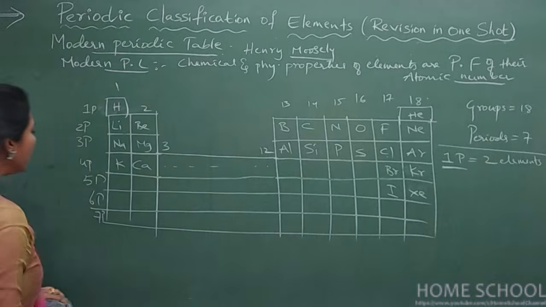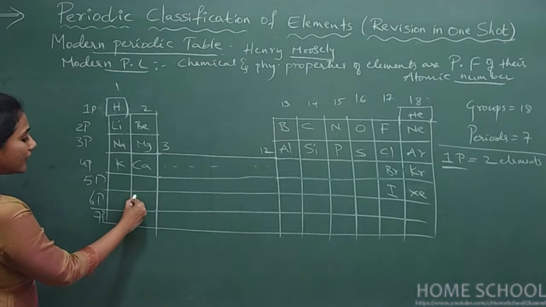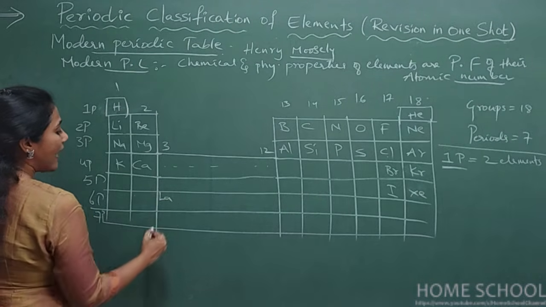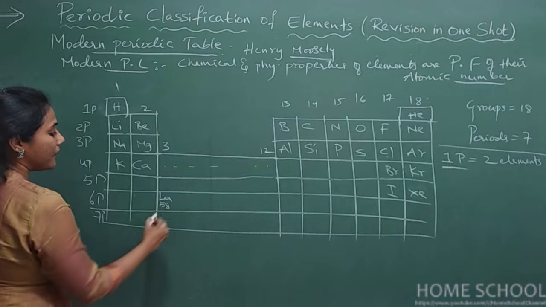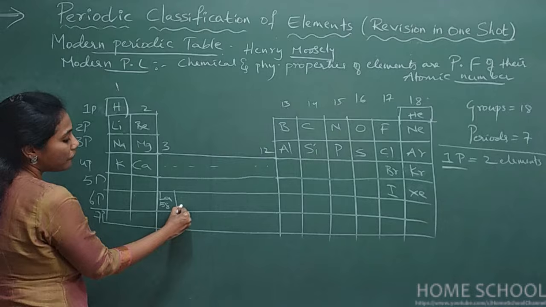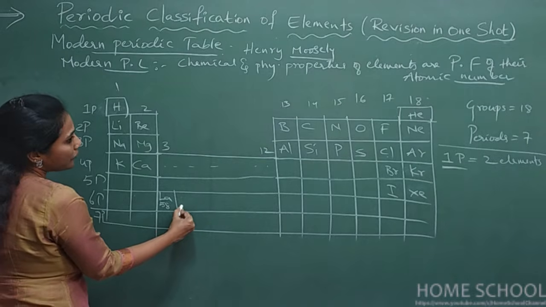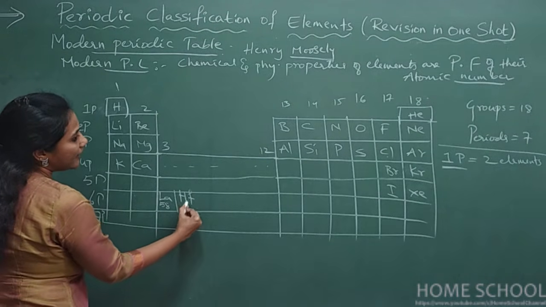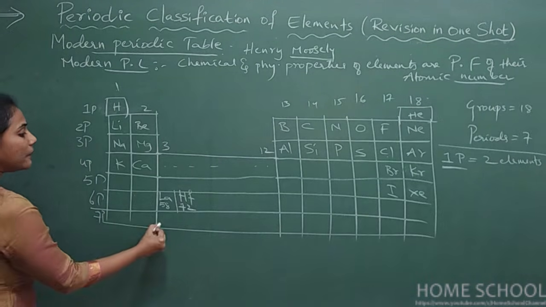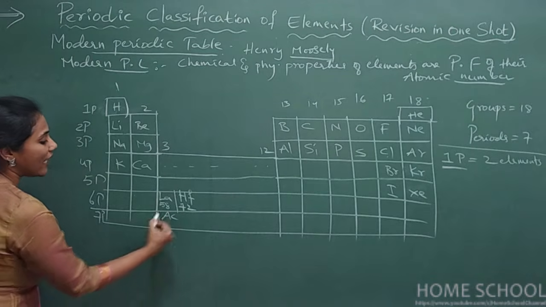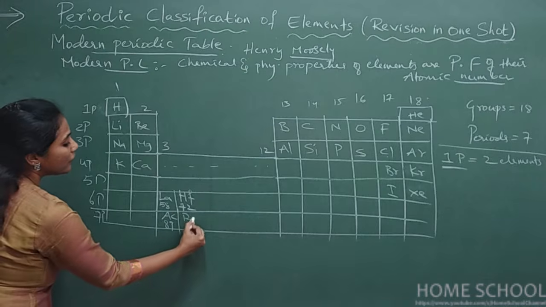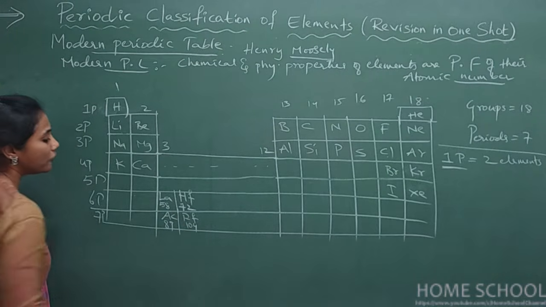And now actually in the sixth period, here you have an element lanthanum with atomic number 58. And after lanthanum, you should expect atomic number 59. But atomic number 59 will not be there. You will find hafnium with atomic number 72. Likewise, in the seventh period, below lanthanum, you have actinium with atomic number 89. But here you have rutherfordium with atomic number 104.